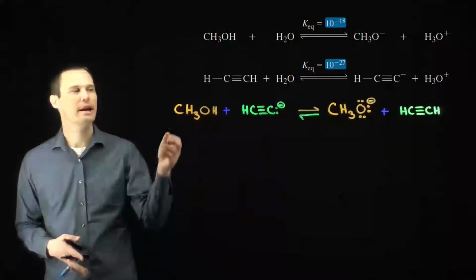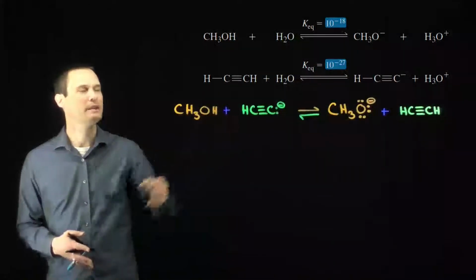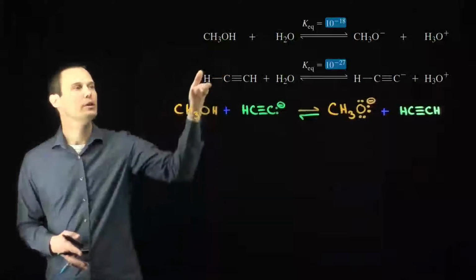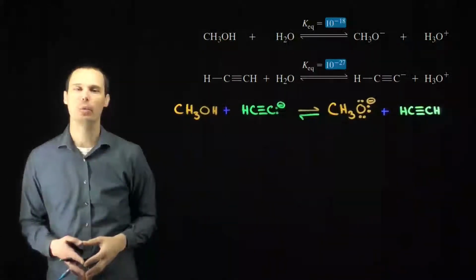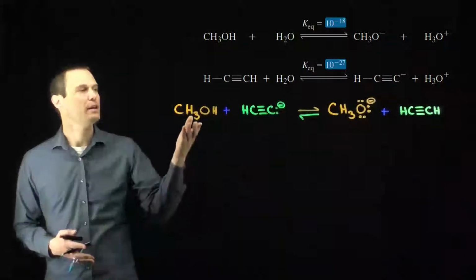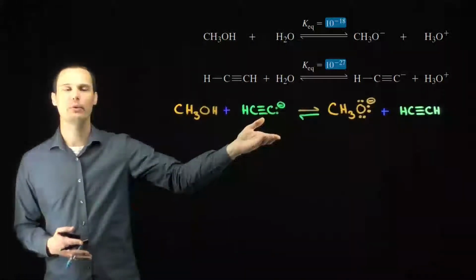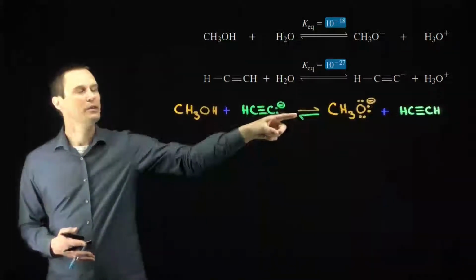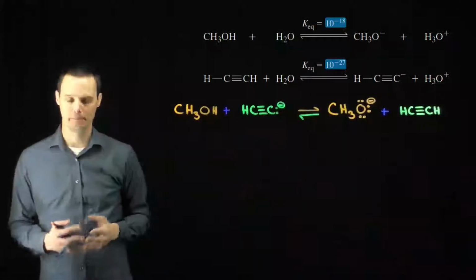This question is asking us to calculate how much stronger of an acid methanol is than acetylene. We are given the two individual reactions of methanol and acetylene with water and their individual KEQ values. What this question is asking then is what is the KEQ value of this combined reaction where we compare methanol directly with acetylene on opposite sides of the equilibrium?